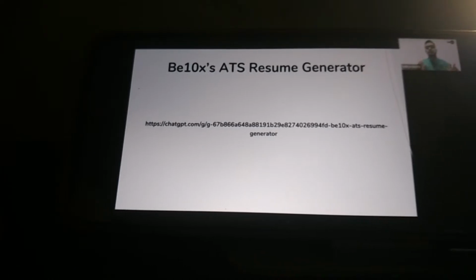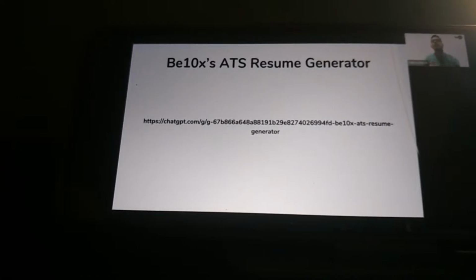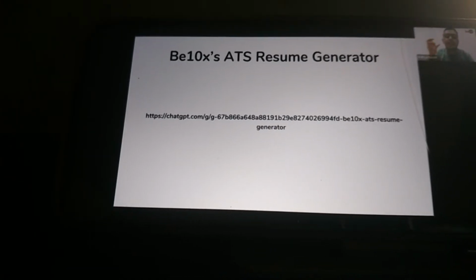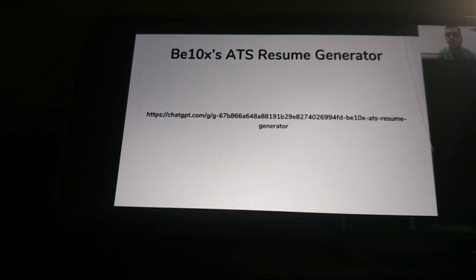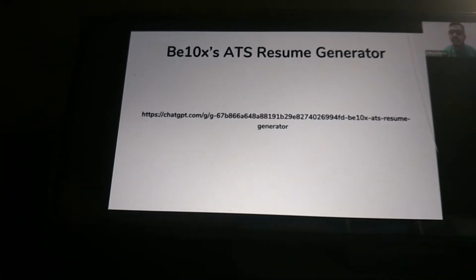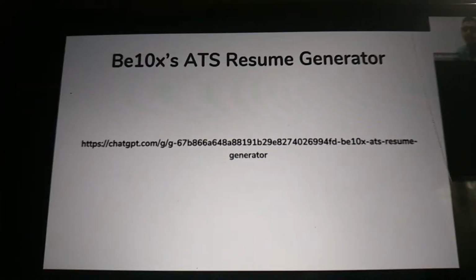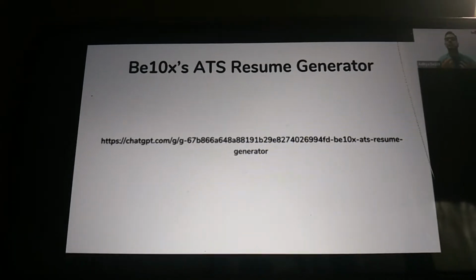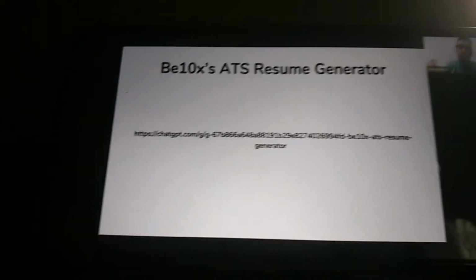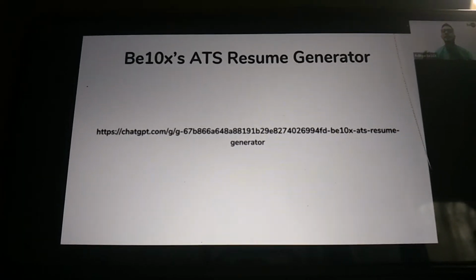Now guys, you might be having this question: okay, I applied for this particular job, but how many of you feel that it is very difficult if you are someone who is looking for a job, who is looking to switch your job? It is very, very difficult to find relevant job opportunities for yourself. How many of you have faced this particular issue? Very difficult to find relevant job opportunities. The sort of job that I'm looking for, the location, the sort of salary package, it is very, very difficult to find that.